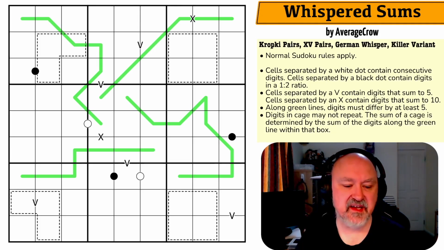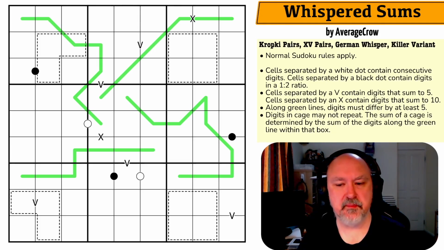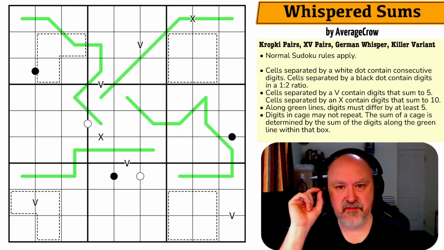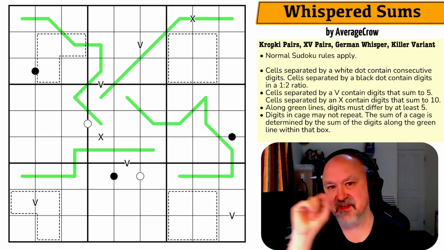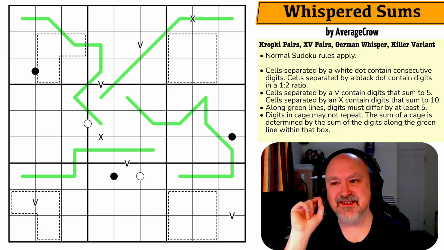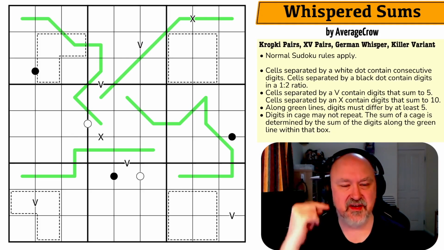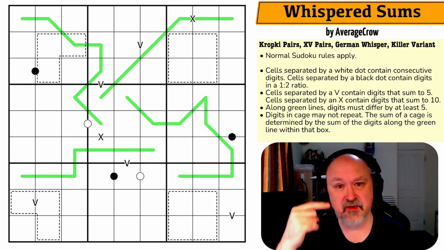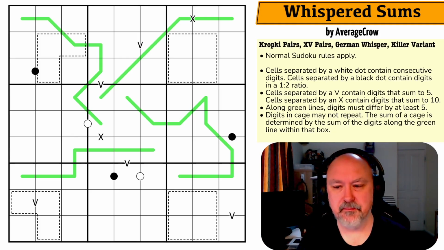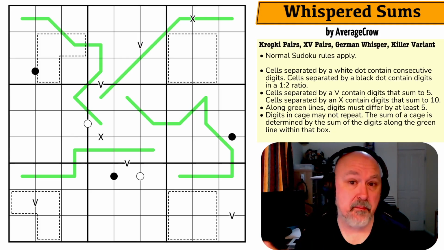The last time I had a killer variant in a puzzle, there were a lot of comments on the puzzle that people didn't notice that the puzzle had the killer rule wasn't standard, and that's why I put above that the killer rule is variant. You just have to look at that line and see that there is a variant, and then the rules are listed in a bullet point, so you can quickly find which is that rule and go to it. You don't have to read the entire block of text.